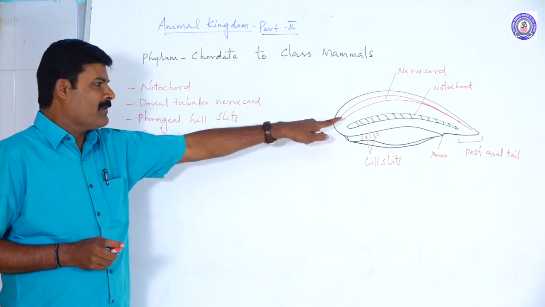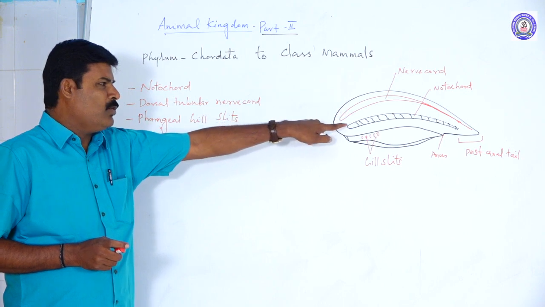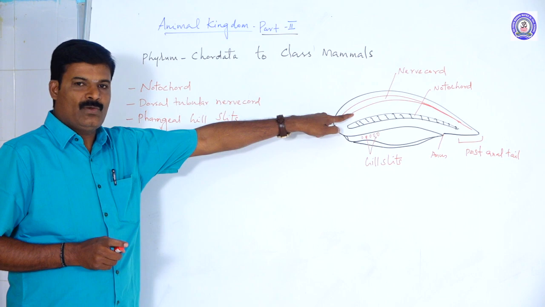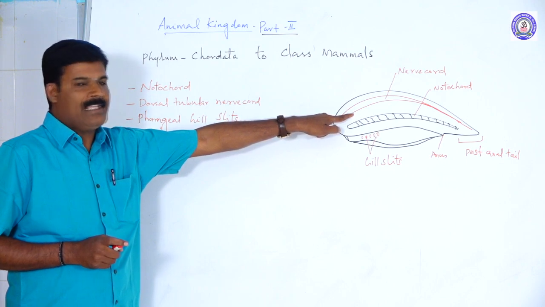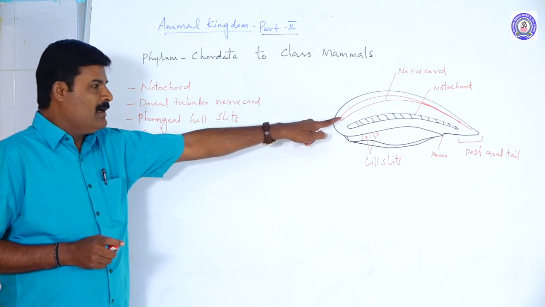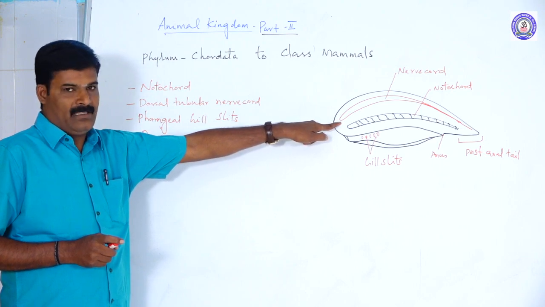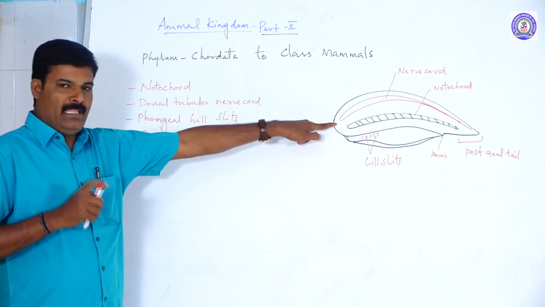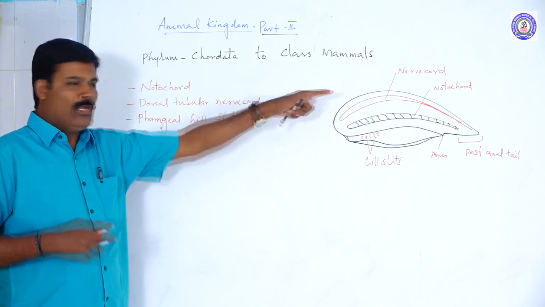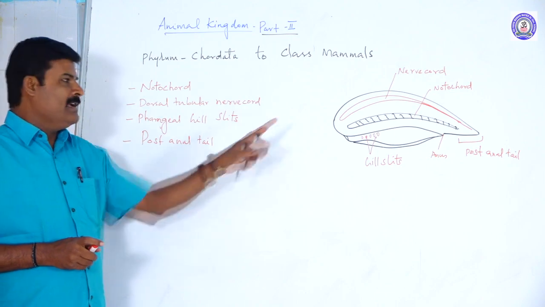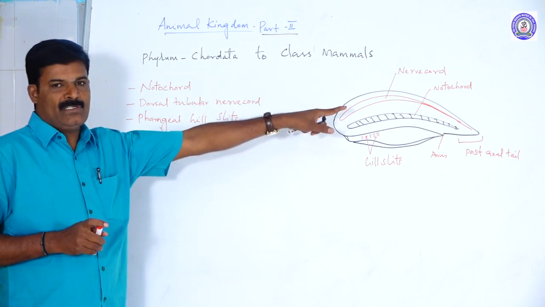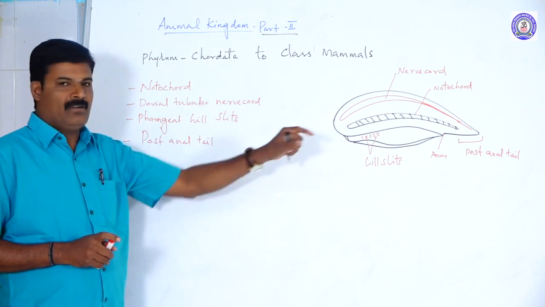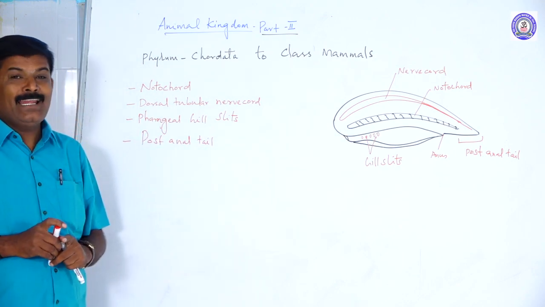Above the notochord is the nerve cord. The nerve cord arises from the embryonic ectoderm, beginning from the anterior side, that means the head side, to the posterior region. In higher vertebrates, after the nerve cord develops, the anterior end becomes the brain and the posterior end becomes the spinal cord. The third important part is the paired pharyngeal gill slits.